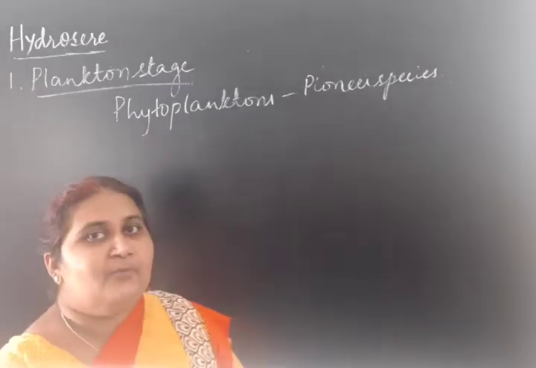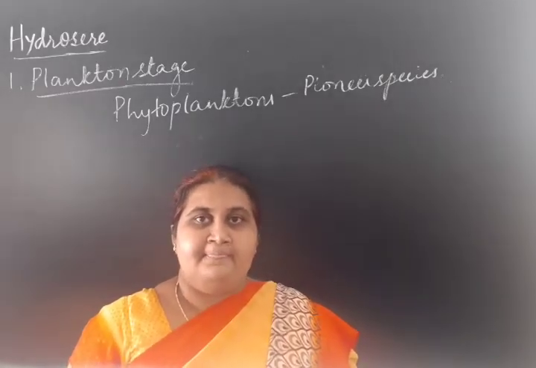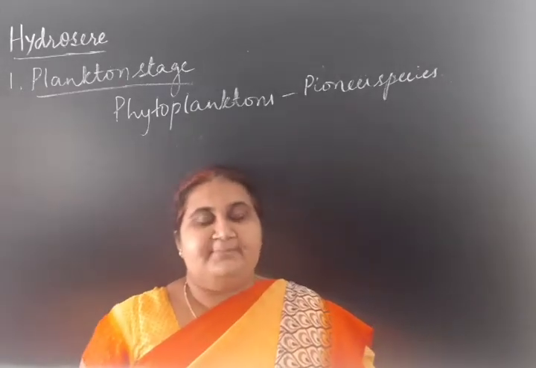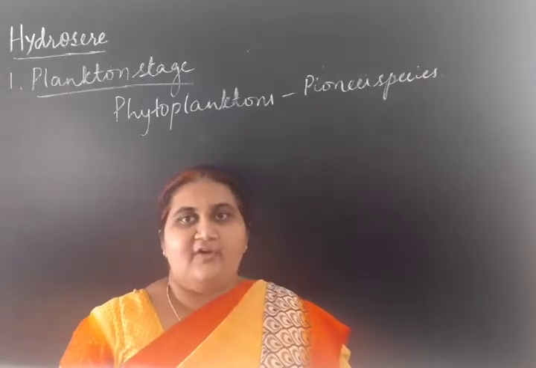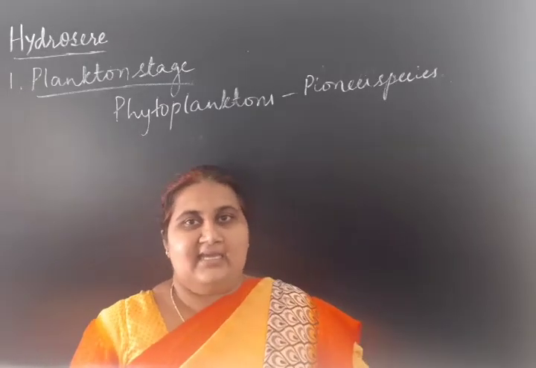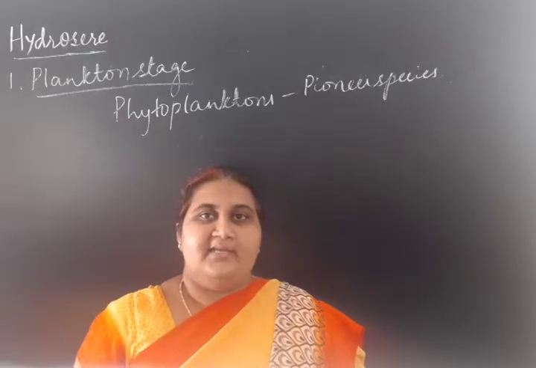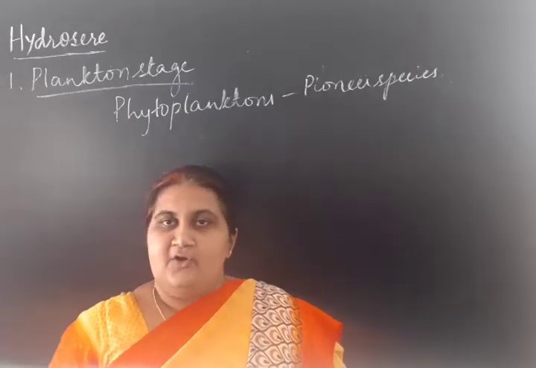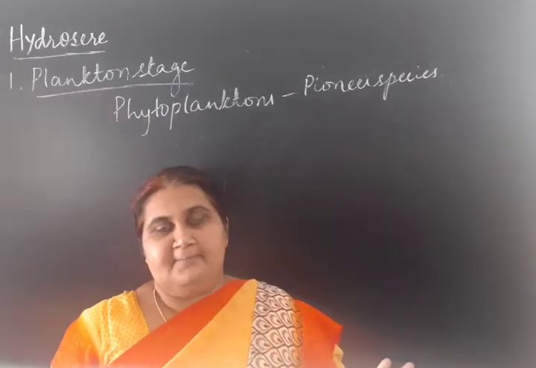The phytoplanktons like cyanobacteria, diatoms, dinoflagellates, euglenoids, or filamentous or colonial green algae form the pioneer community.